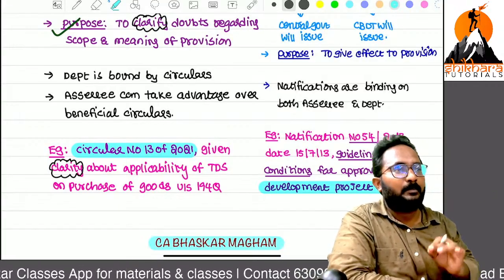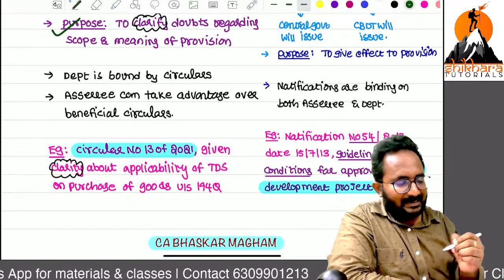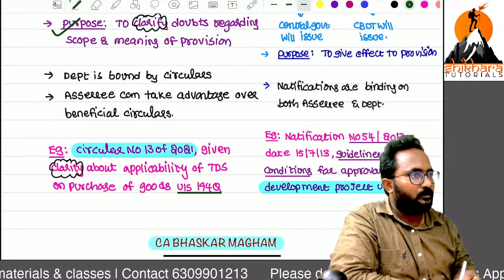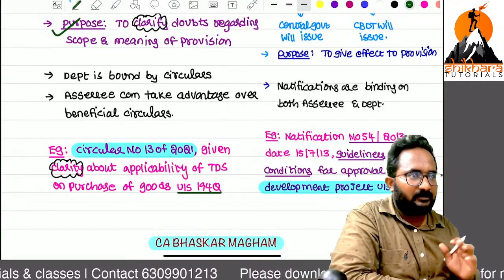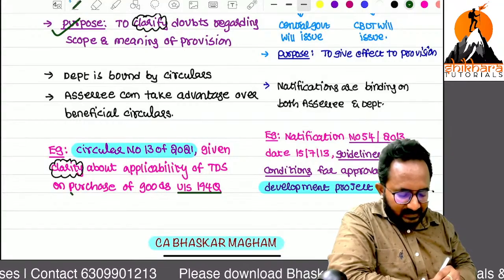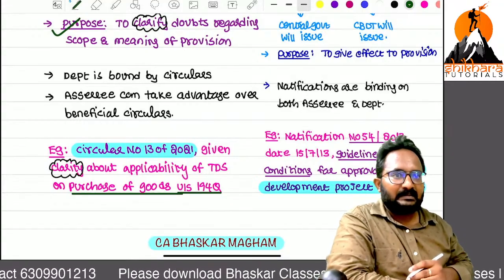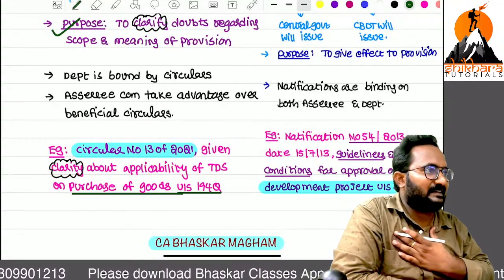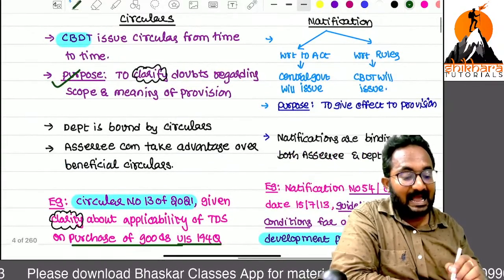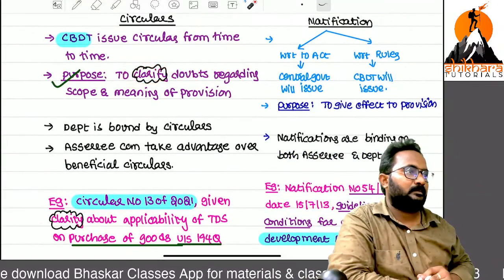I have taken circular number 13 as an example. On that occasion, they introduced the new TDS section 194Q, which is in our syllabus in the TDS chapter. But upon the introduction of this section, many purchasers had doubts whether this section is applicable for them or not. That's why they gave the clarification by issuing the circular.